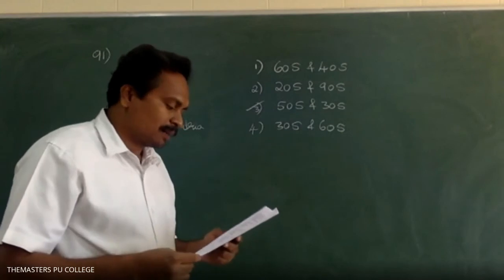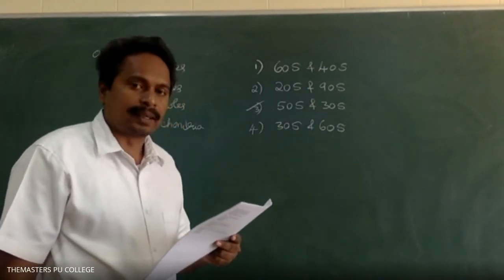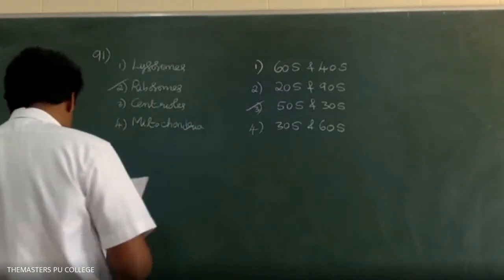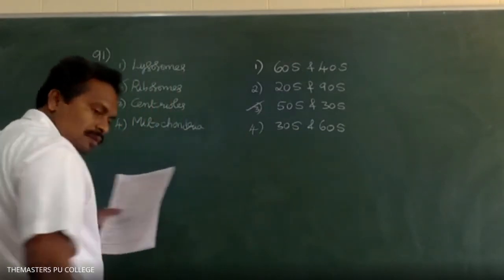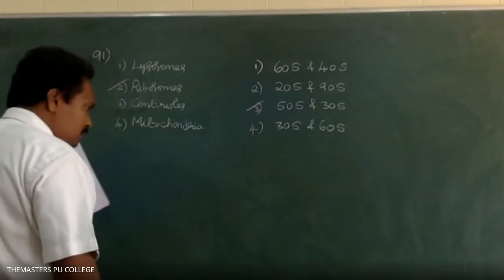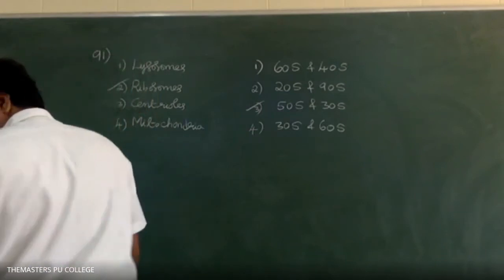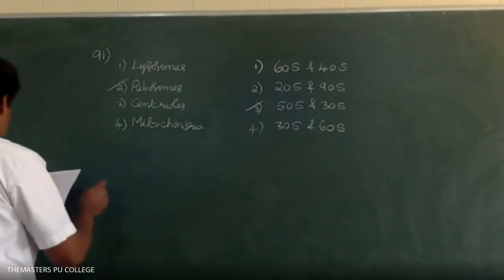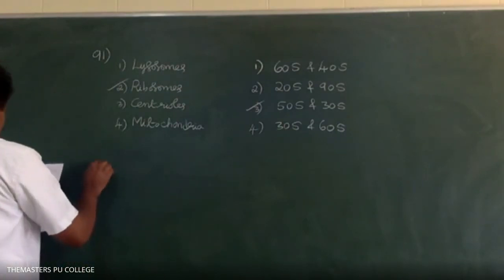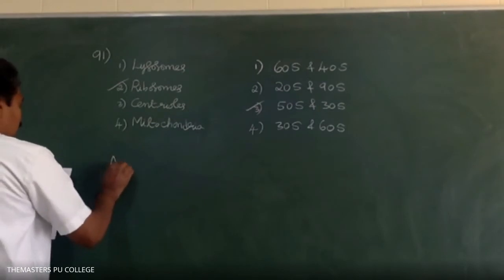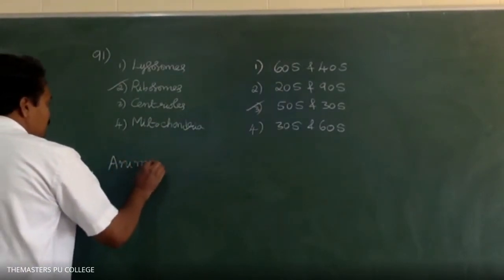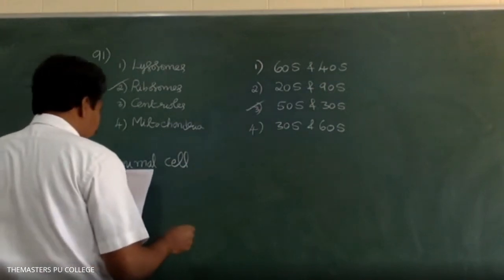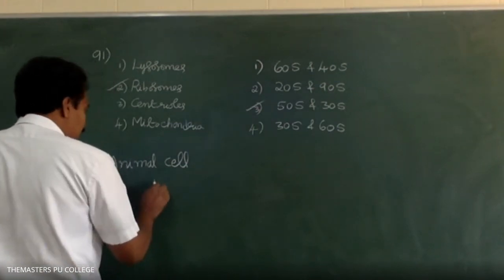Next, the animal cell is different from plant cell in having? Animal cell is different from a plant cell in having?